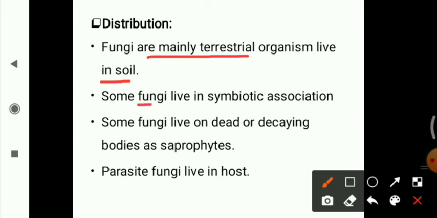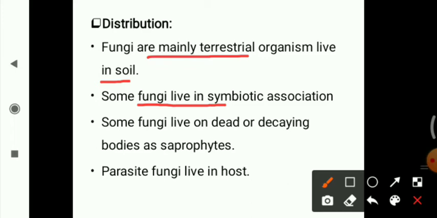Fungi live in symbiotic association. Symbiotic association means a mutually beneficial interaction between two different organisms living in close physical association.